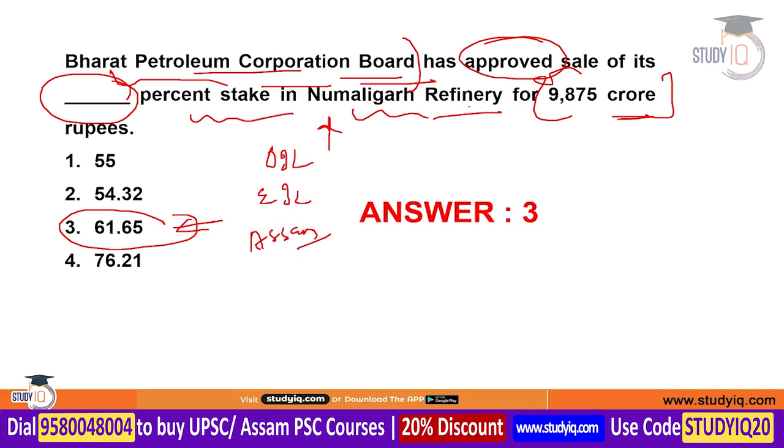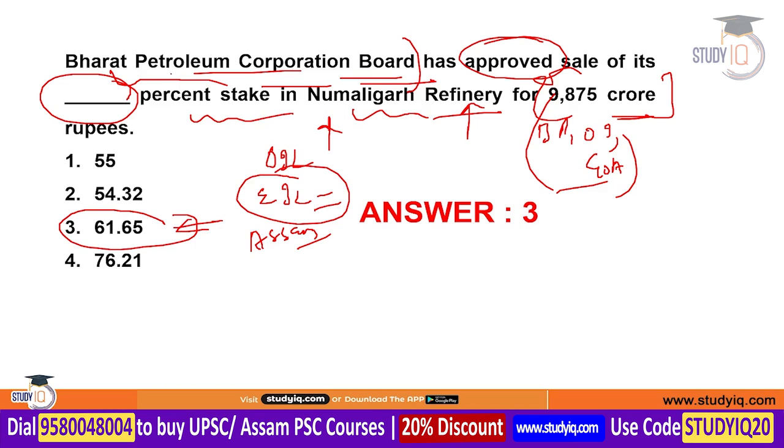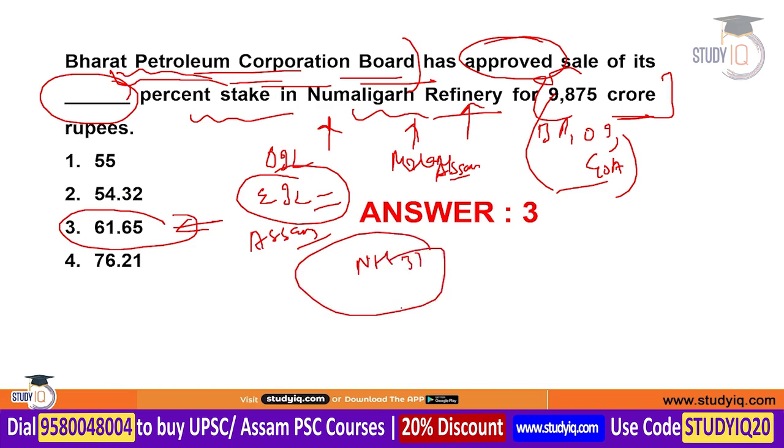Remember, Numaligarh refinery is basically a joint venture between Bharat Petroleum, Oil India and the government of Assam. Now, Engineers India Limited will also purchase these stakes which will be sold by the Bharat Petroleum Corporation Board. This Numaligarh refinery is located in the Golaghat district, Assam, and it lies along National Highway 37. This is important. National Highway 37 is along this Numaligarh refinery.